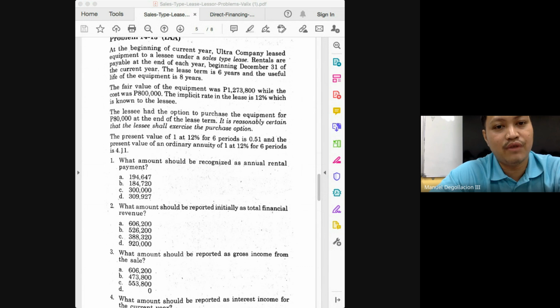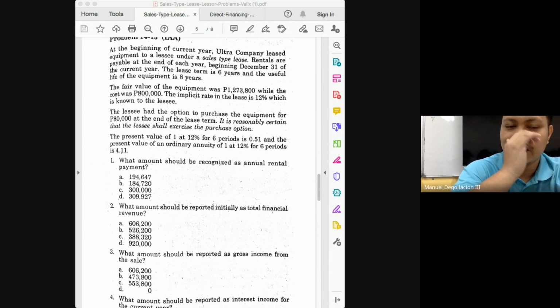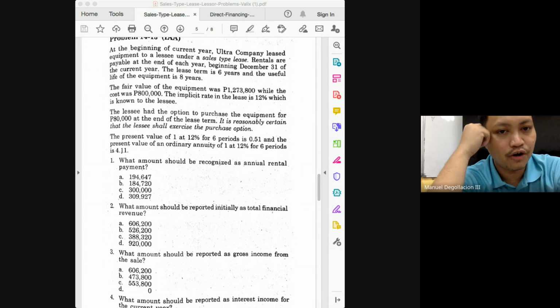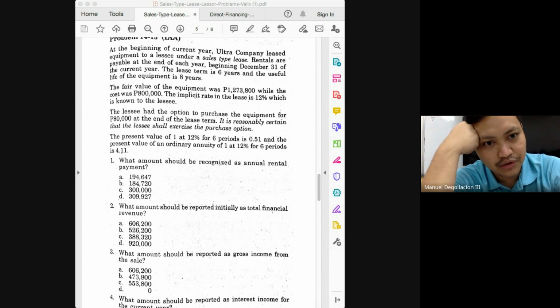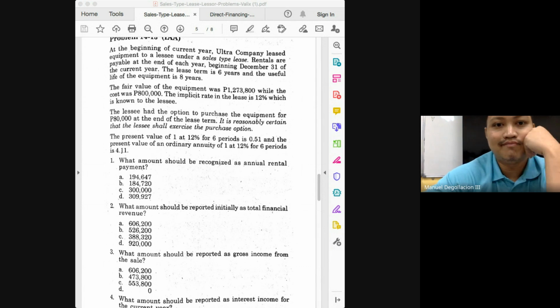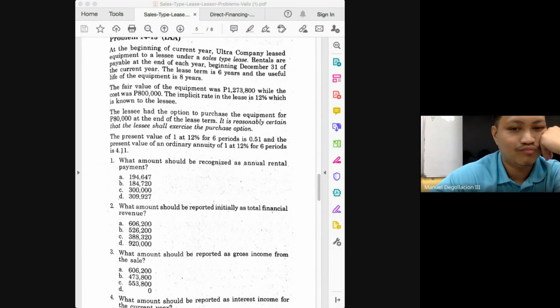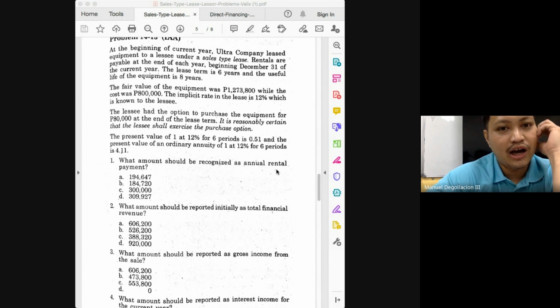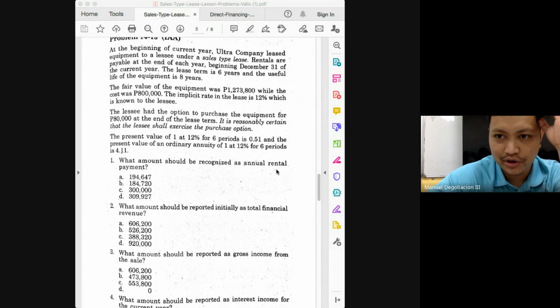So what do we do if you already have the 1,233,000? Divide it by your annuity factor. And what annuity factor do we have? 4.11. How much is 1,233,000 divided by 4.11? 300,000. And that will be our answer. If you forgot to deduct the present value of the 80,000, class, I'm making a guess that your answer would have been 309,927. How much is 1,273,800 divided by 4.11?